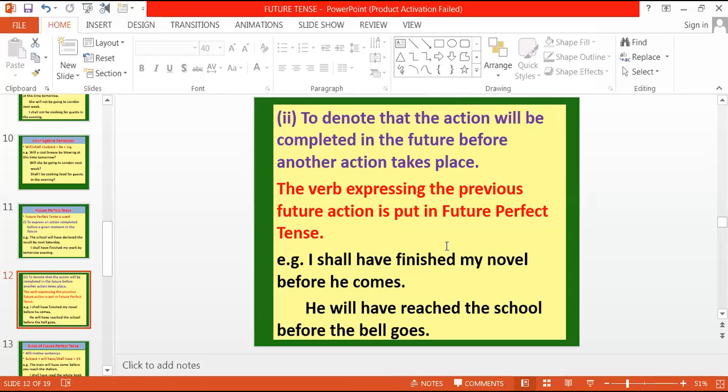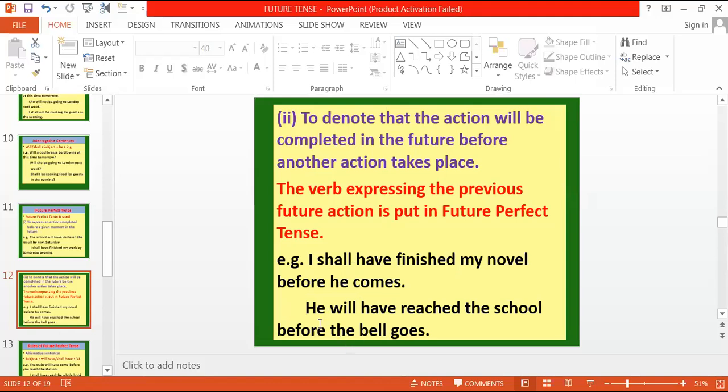My novel will have been finished before he comes. Now what you need to keep in mind is that one action is expressed in the future perfect and the other action is expressed in the simple present tense. I shall have finished my novel before he comes.